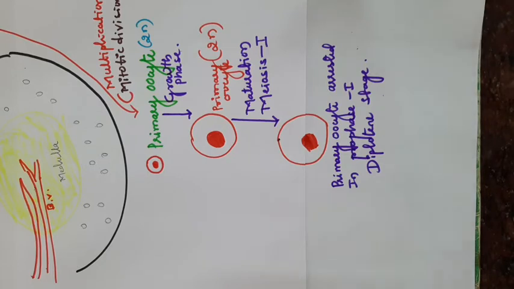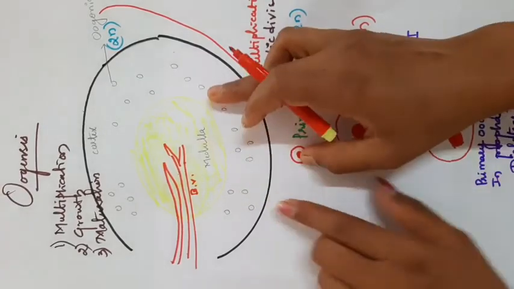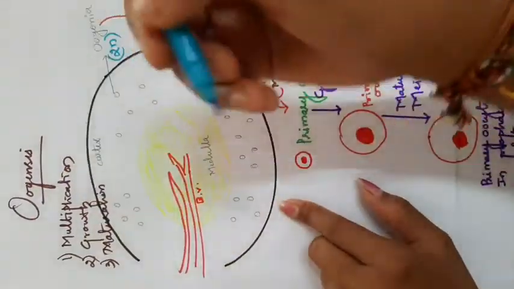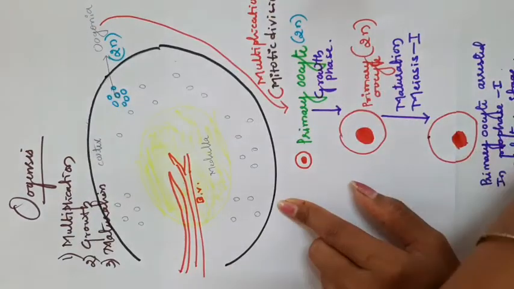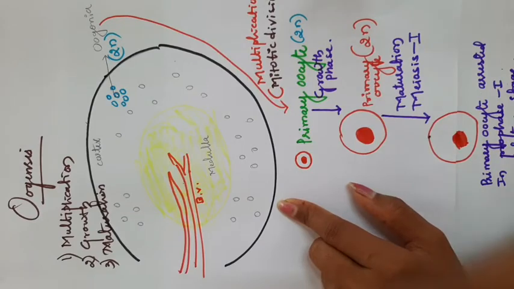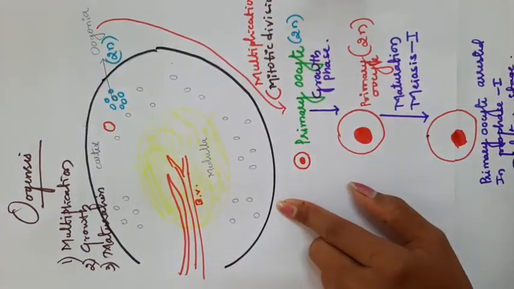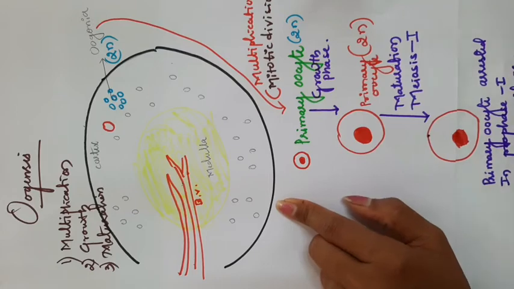After the primary oocyte is arrested, it gets surrounded by the granulosa cells or follicular cells to form a primary follicle. Here you can see, when the oogonia undergoes multiplication, it increases its size. Then it undergoes the growth phase, which enlarges it and it undergoes meiosis cell division, but the meiosis does not complete its prophase 1.